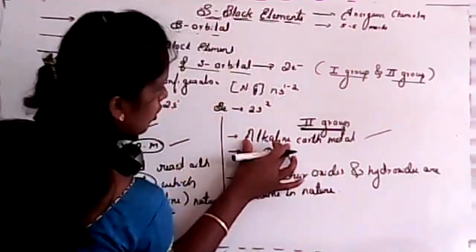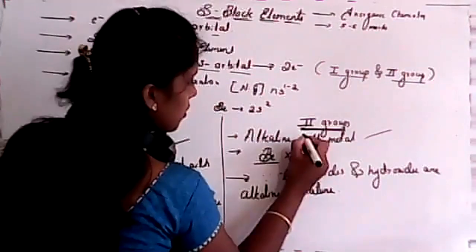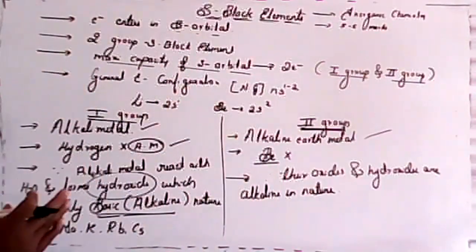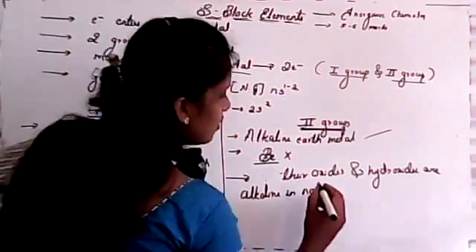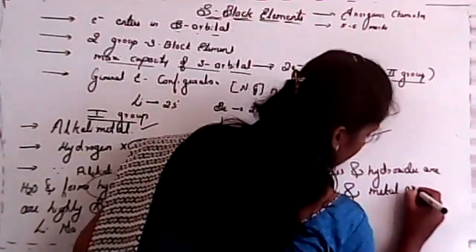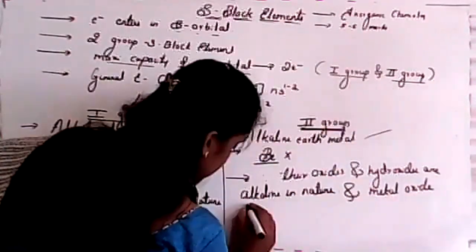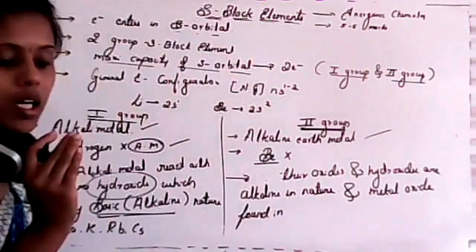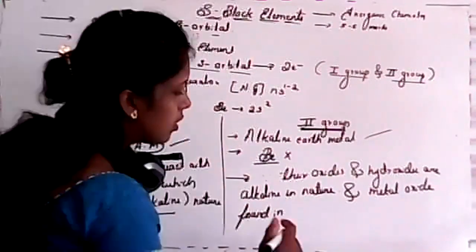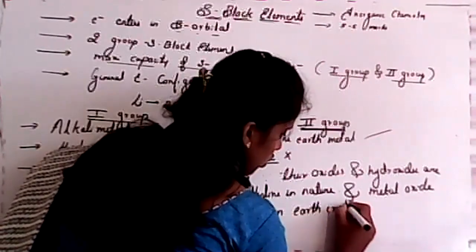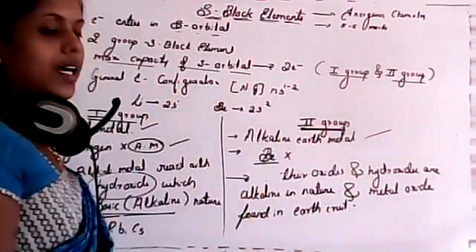This is the answer for alkaline. Next comes earth metal. The metal oxide is found in the earth crust. So that's why those are known as alkaline earth metals.